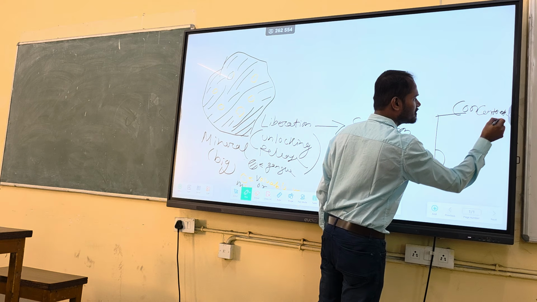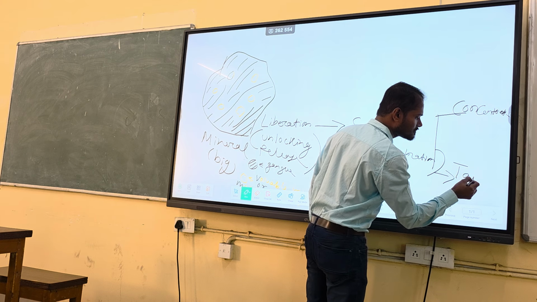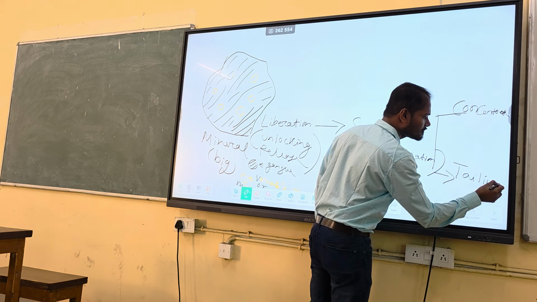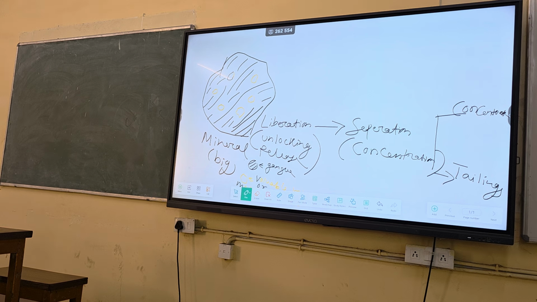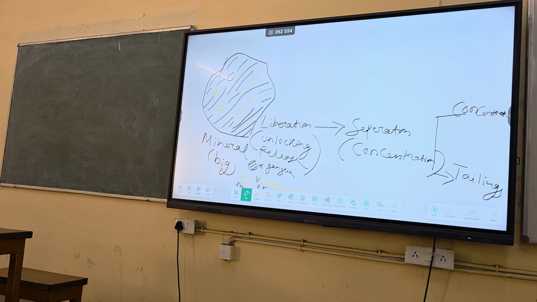You will get concentrate and tailings. So tailings means it will be rich with gangue. If you check the concentration of tailings, a lot of gangue will be there. Maybe some amount of metallic values will also be there, but the maximum part will be gangue. If you check the concentrate, then the maximum part will be metallic values or valuable metals, whatever you want.